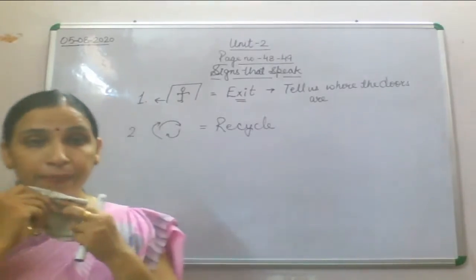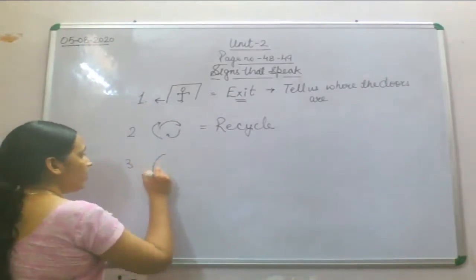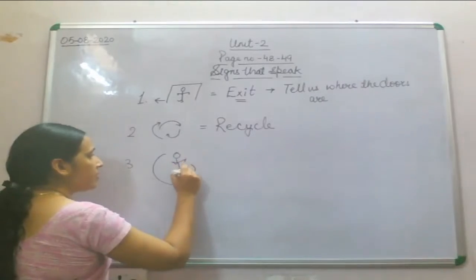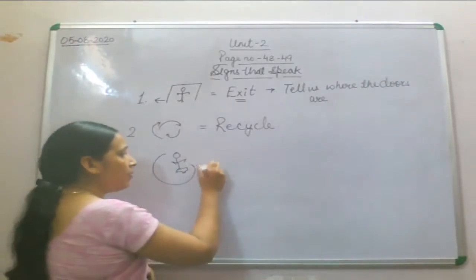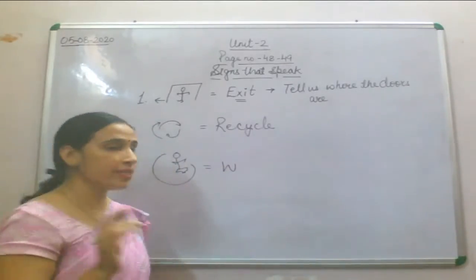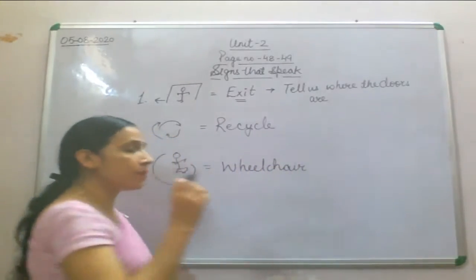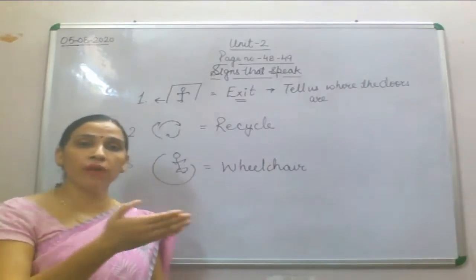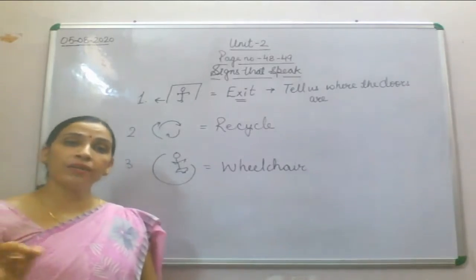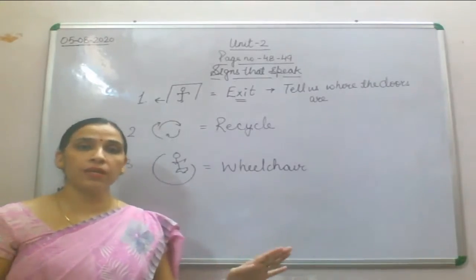Third sign, that is a person who is sitting on a circular object, means on a wheel. A person who is sitting on a circular object, it means, what is that? That is wheelchair. Means that particular place is for a person who is sitting on a wheelchair. Fine? The person who is sitting on a wheelchair can move from one place to another place, and this sign shows that that place is particularly for a person who is sitting on a wheelchair. That person can move comfortably in that area.